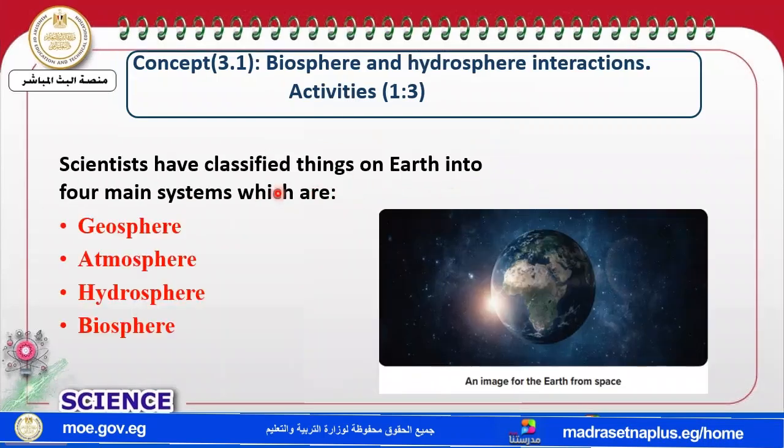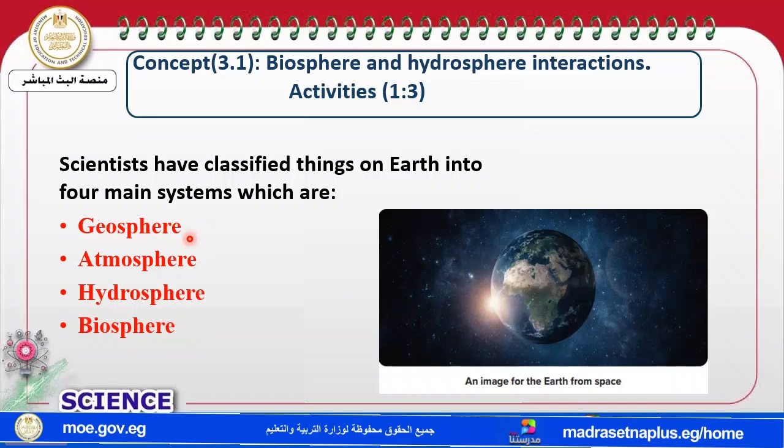Scientists classified this complex system with the things on it into four main systems. Yeah, so Earth generally is a complex system, consisting of four main systems.